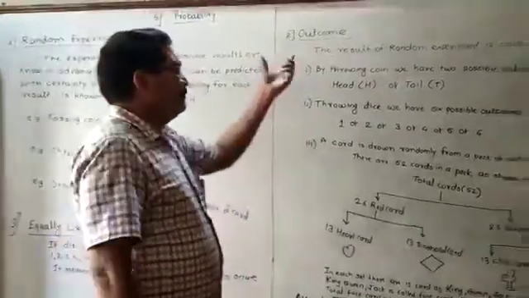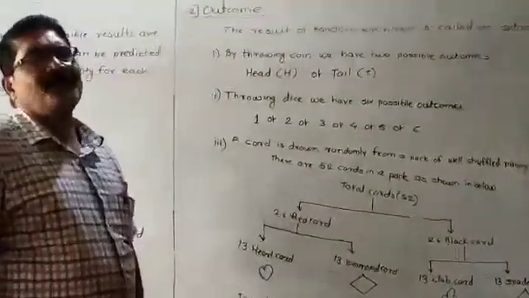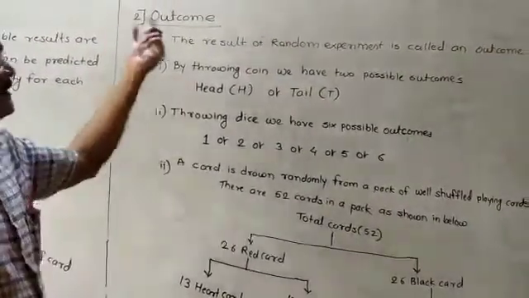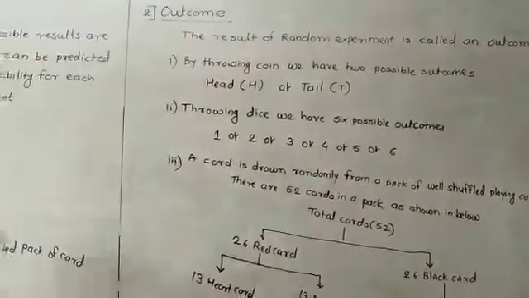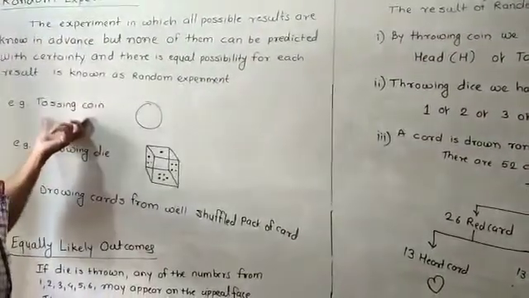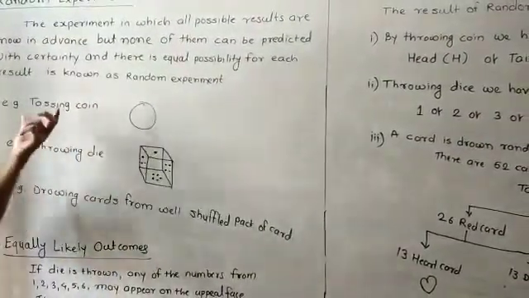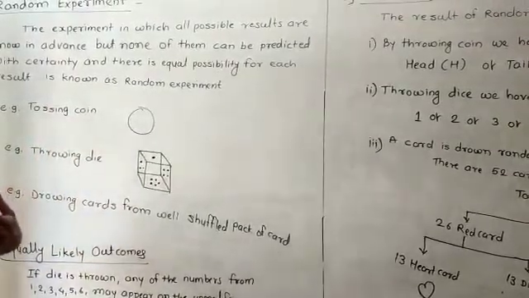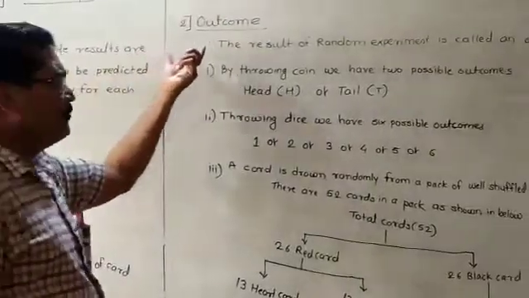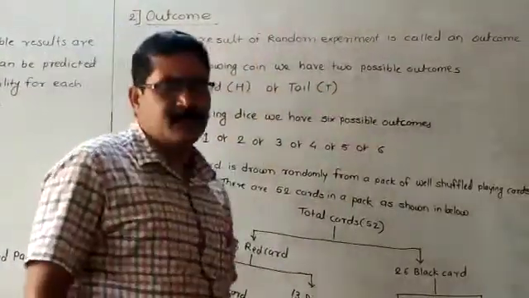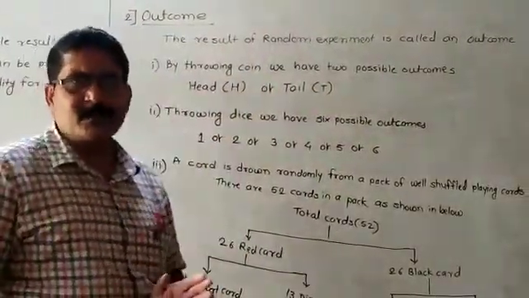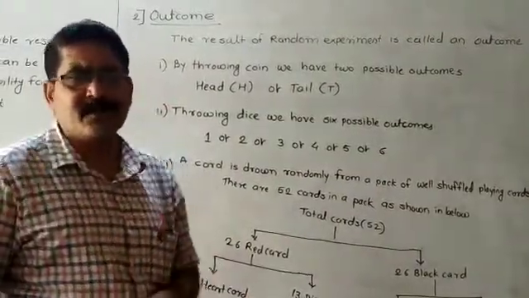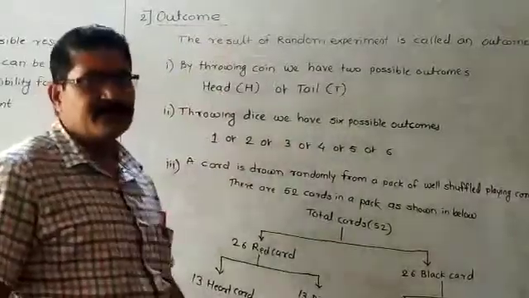Then you have to come to the next point. What is the meaning of outcomes? The definition of outcome is the result of the random experiment. If you toss the coin, there will be a result, head will come, otherwise tail will come. If you do the random experiment, whatever results of the random experiment come, that is called the outcome.